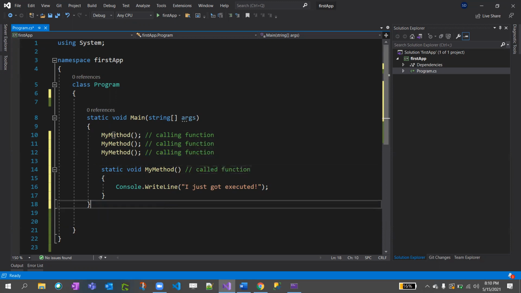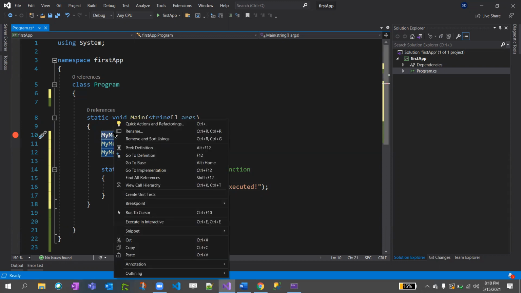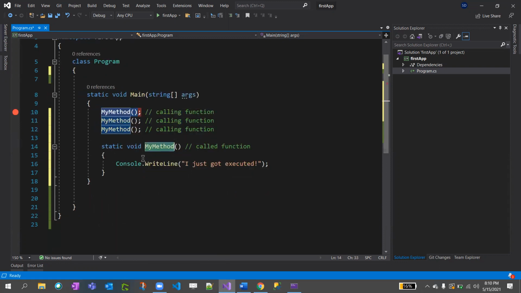Right. So here the method executes in the console application or in .NET Core. The method execution starts from public static void main. It works the same way for C++ and C as well, right? So this is my method, right? So we declared the method name. If you just right click on the method name and go to definition, it will go to here, right?